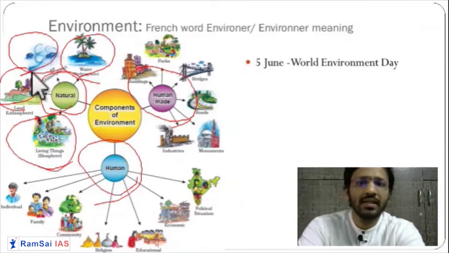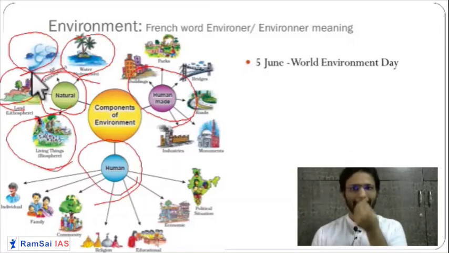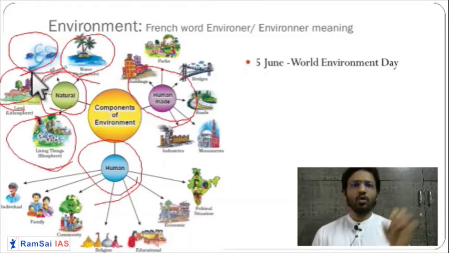Before understanding the human-made components, let us understand the human components. Human component means, let us say, the institutions that are made by humanity. They can be virtual institutions or physical institutions like family. You have the individual, family is a human component, a village is a human component, a city is a human component, then a nation is a human component. So overall society comes under the human component of the environment.